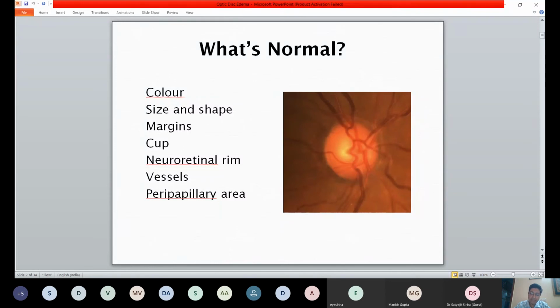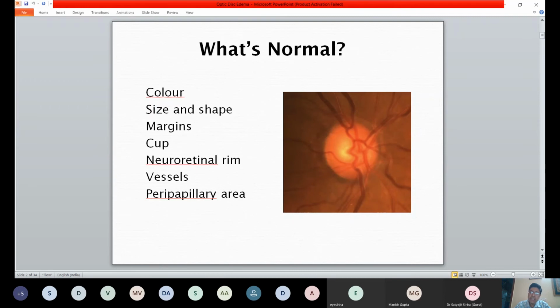Of course, color is very important, because whatever the size of the cup and whatever the thickness of the neuroretinal rim, whatever is remnant, the color gives us the understanding about the remaining nerve fibers or their health.